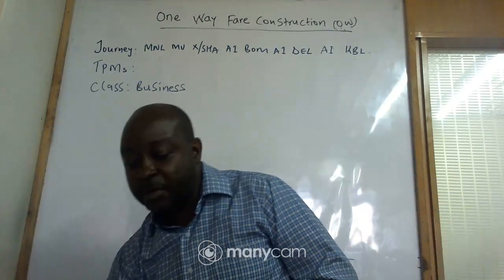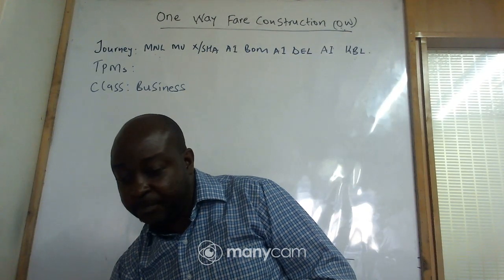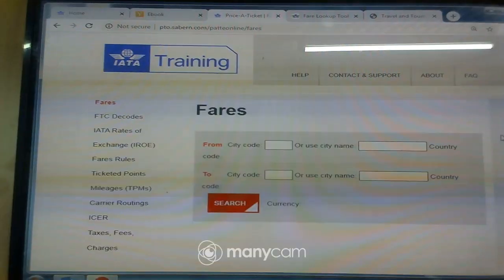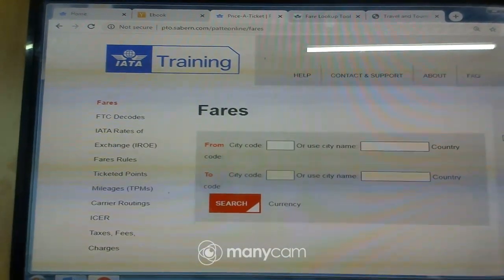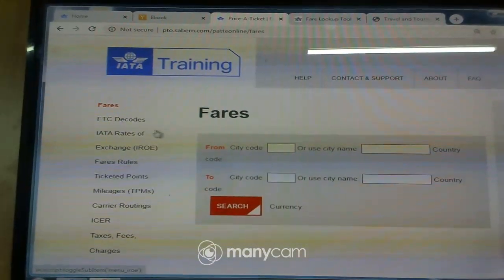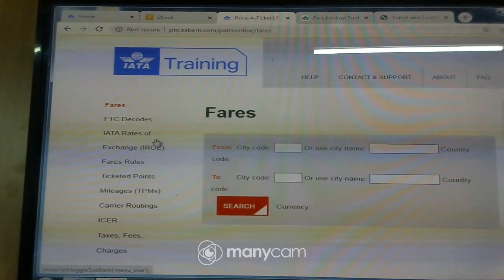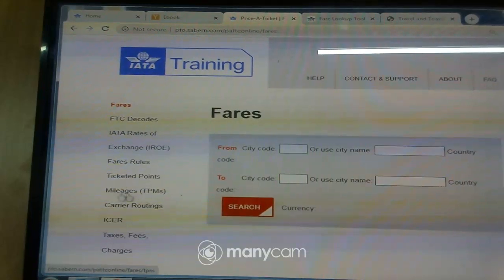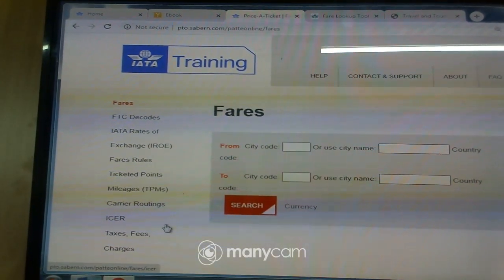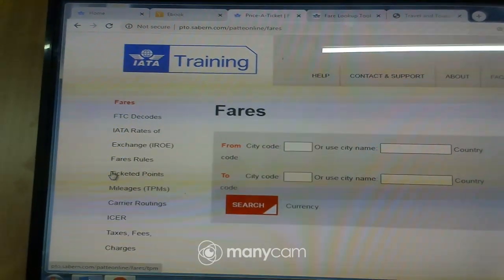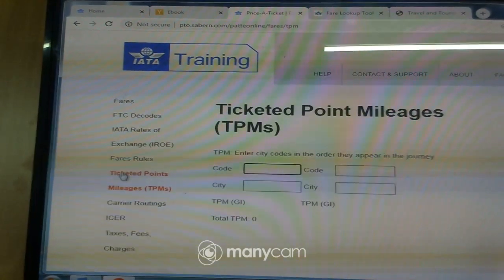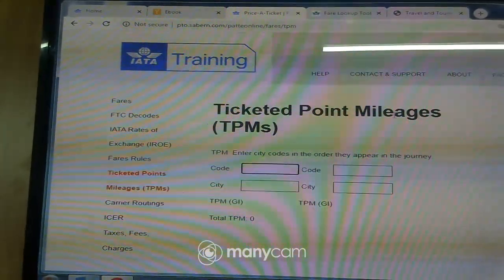So we want to look at the online PAT and see how we get the TPMs. If you look at the online PAT, you can see we have fares, FTC decodes, IATA rates of exchange, fare rules, ticketed point mileage, carrier routing, all these. But we are interested in ticketed point mileage. So you come and click here. There, you can see we have ticketed point mileages.